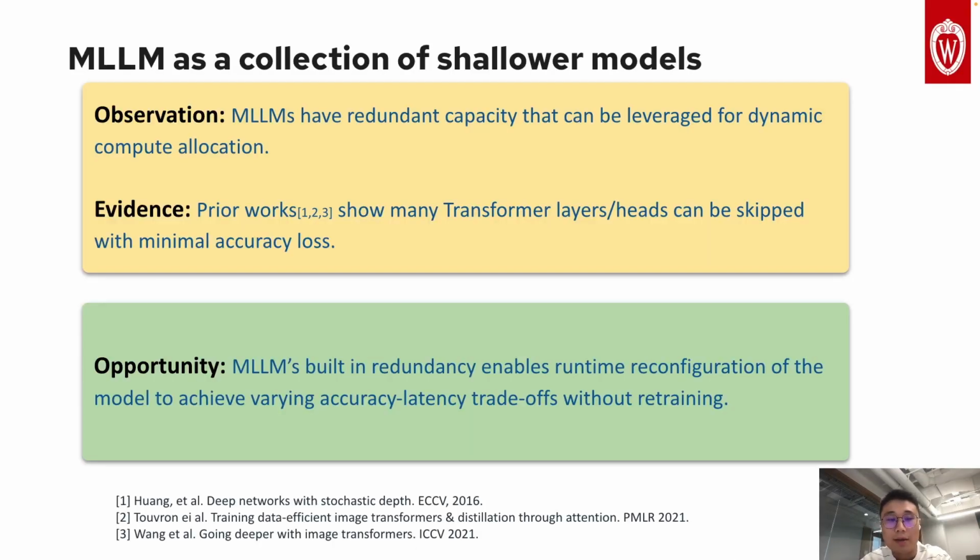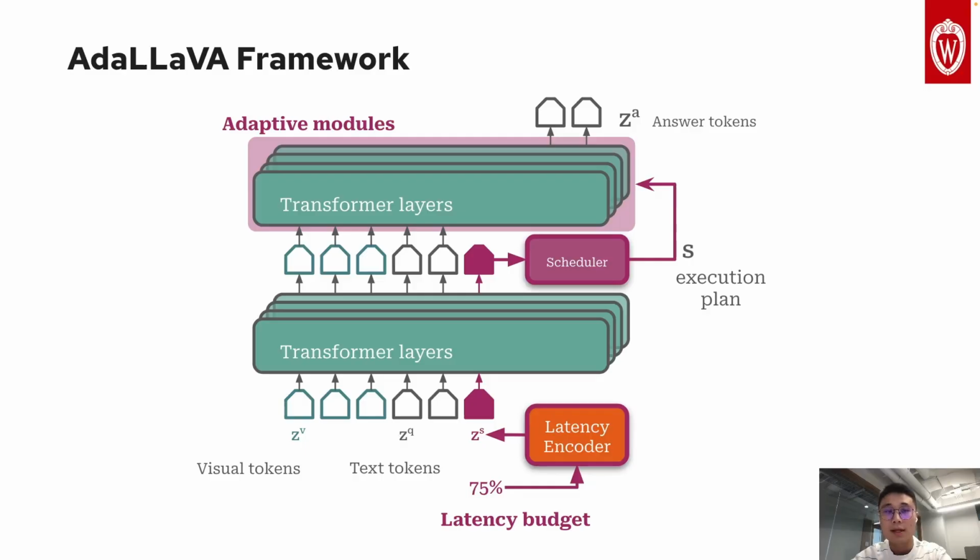The intuition of our method is to view a multimodal LLM as a collection of shallower models. We observe that there are certain redundancies within the model structure. Prior work shows many transformer layers and heads can be skipped with minimal accuracy loss. Based on this, our key insight is that multimodal LLMs' built-in redundancy can enable runtime flexibility without retraining multiple models. We present AdaLLaVA, a novel adaptive inference framework for multimodal LLMs.